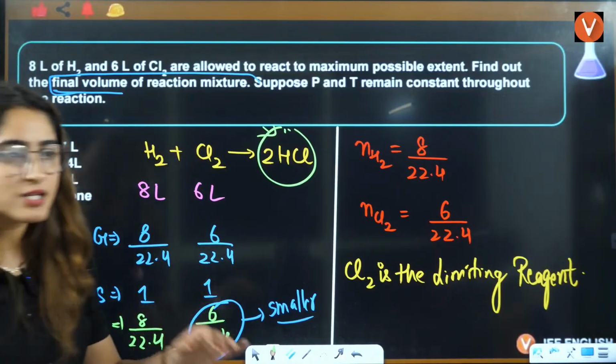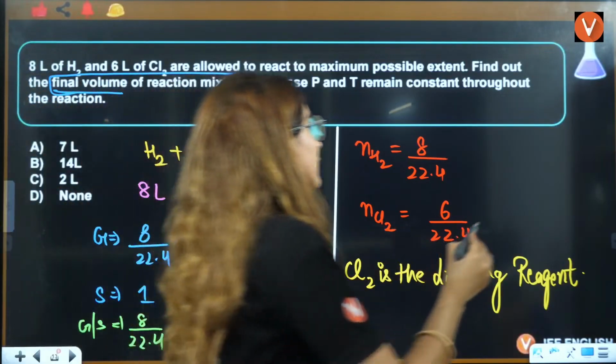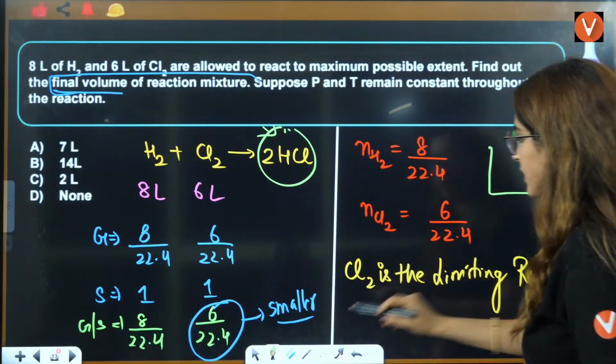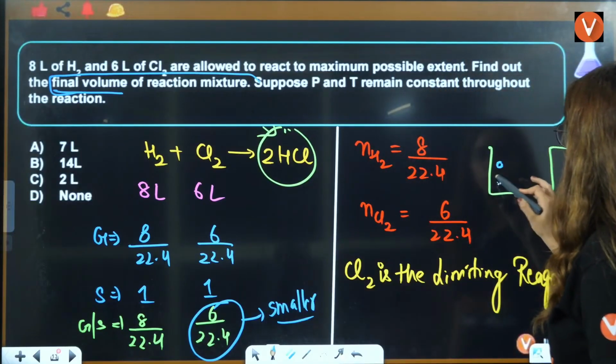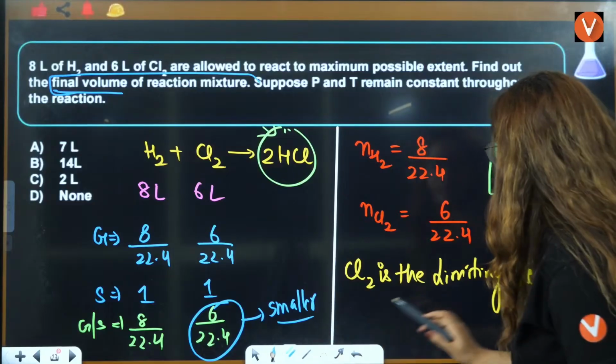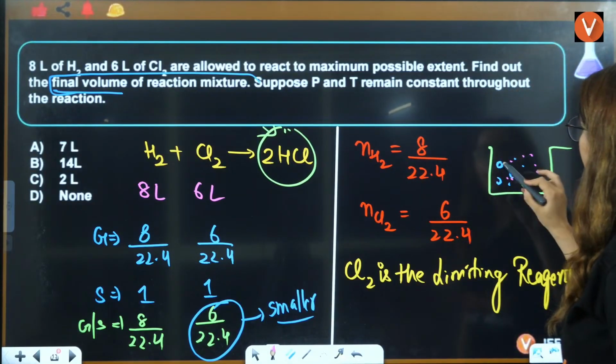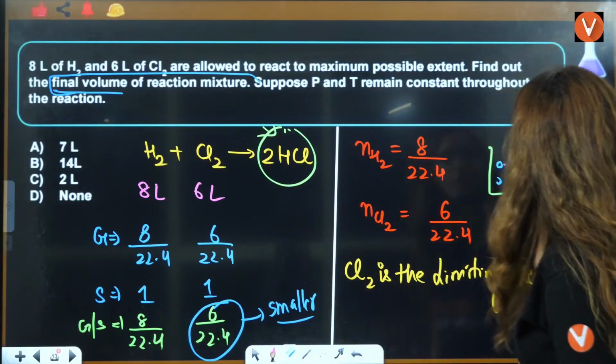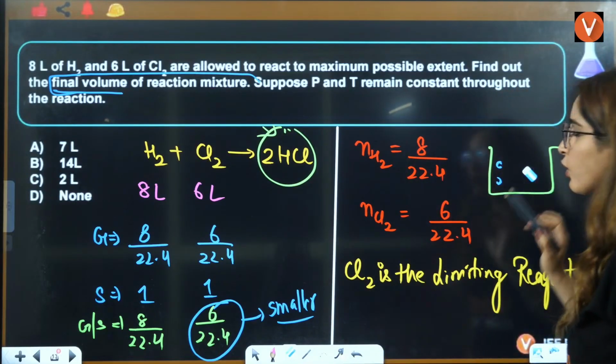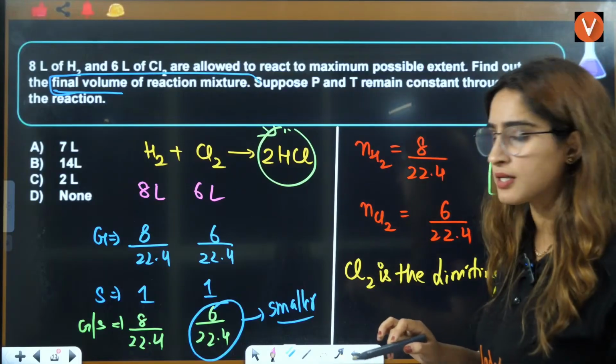Plus 2 we have added because, let's see, this is the beaker. Here you have some H2 molecules and here you have some Cl2 molecules. Now, what is happening? Cl2 is the limiting reagent, so all the Cl2 is consumed.